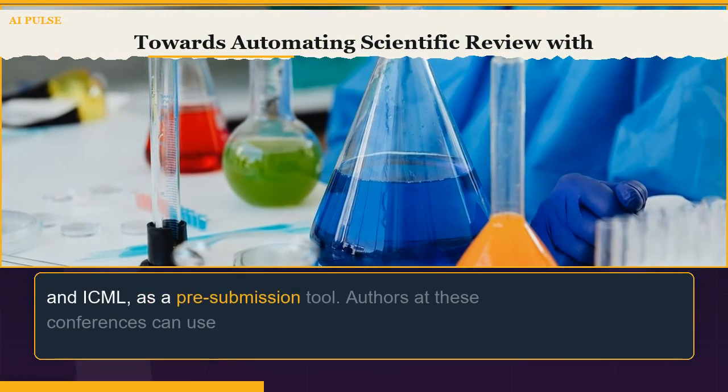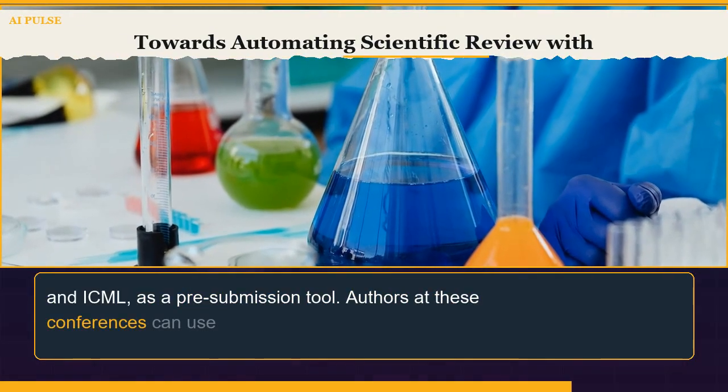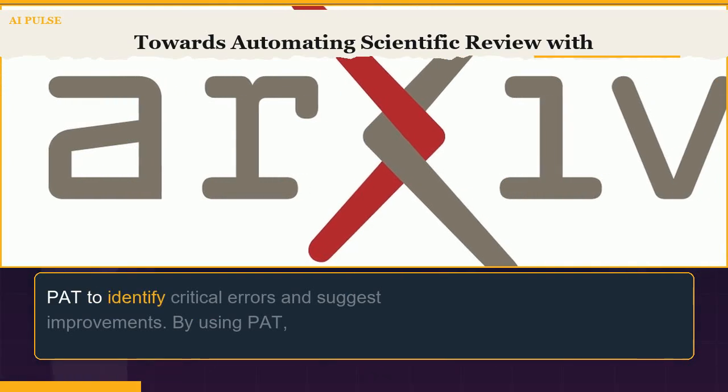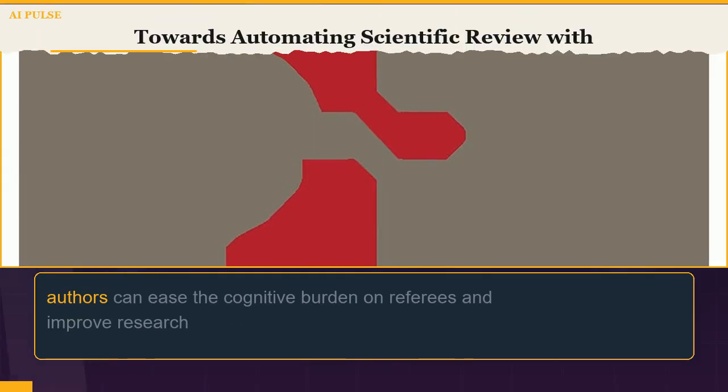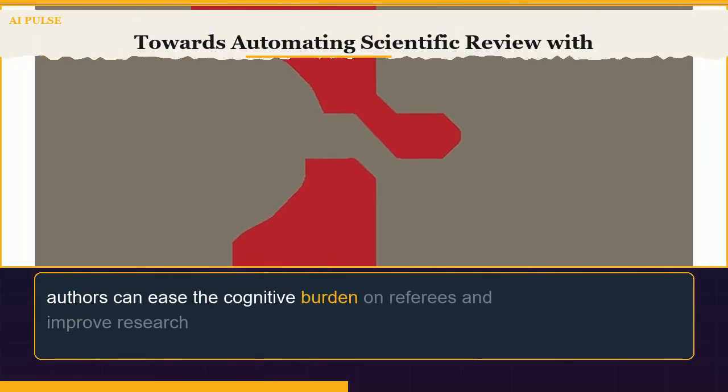Authors at these conferences can use PAT to identify critical errors and suggest improvements. By using PAT, authors can ease the cognitive burden on referees and improve research paper quality.